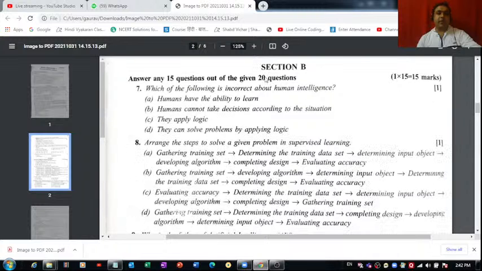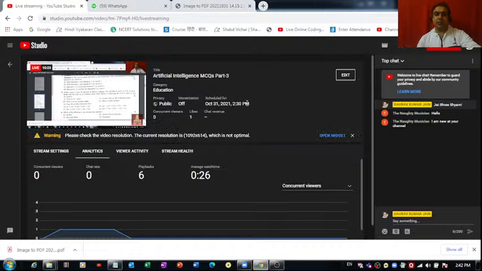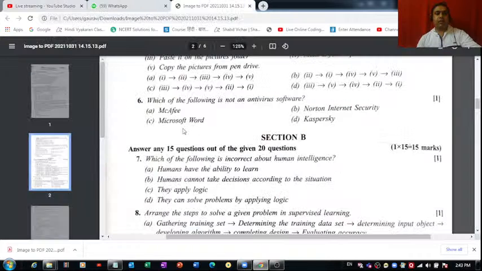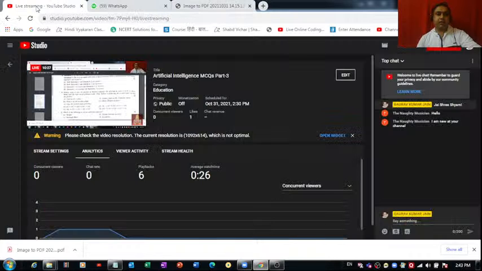Section B, we have to do 15 out of 20 questions, and each question carries 1 mark. I hope you guys are noting down all the questions. You guys can also answer these questions. I am checking the comment section also.